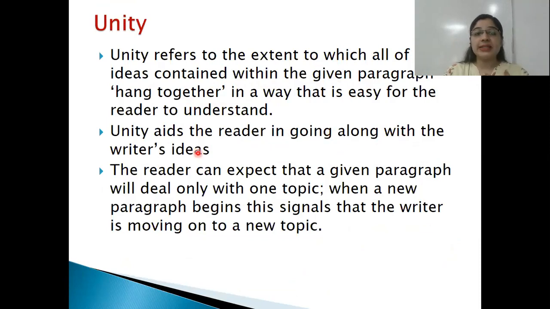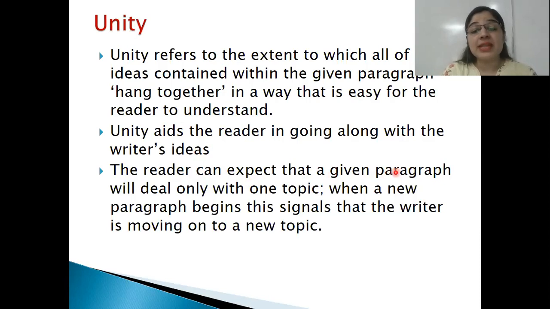So if I am writing anything, and my audience is able to understand my concept, then the purpose of my writing is achieved. But if my audience is not able to understand what I am writing, then me writing a document is totally null and void. There is no use of writing that particular document.